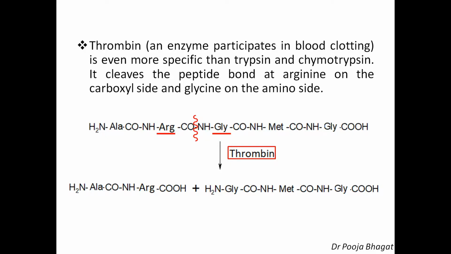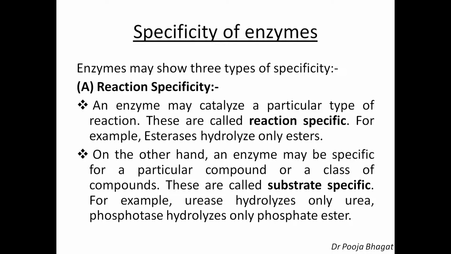Now, enzymes are specific, as we have seen, and they show three types of specificity. One is reaction specificity or substrate specificity. An enzyme may catalyze a particular type of reaction. These are called reaction specific. For example, esterases hydrolyze only esters.